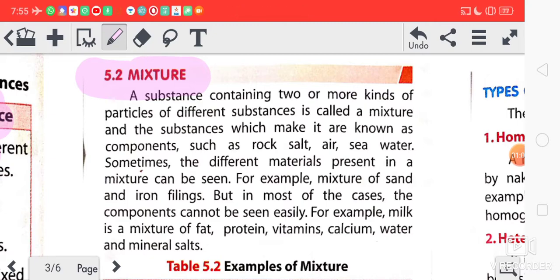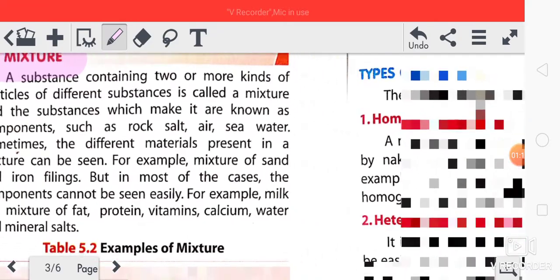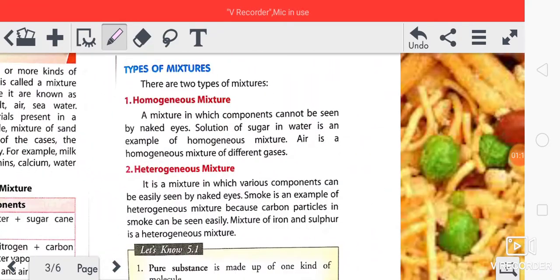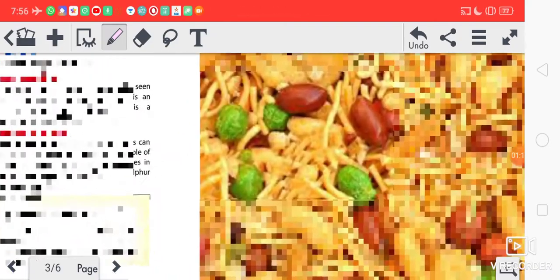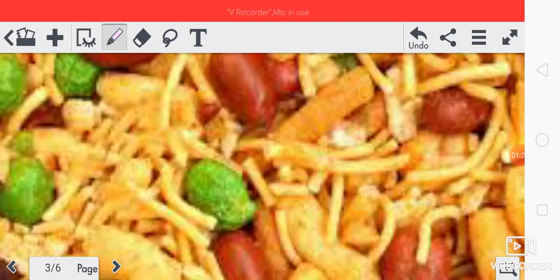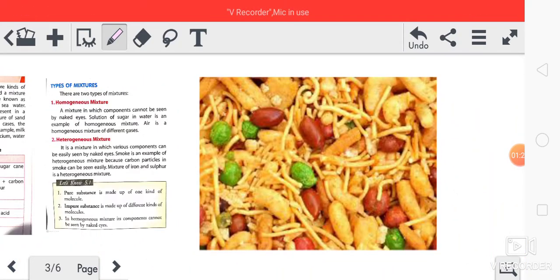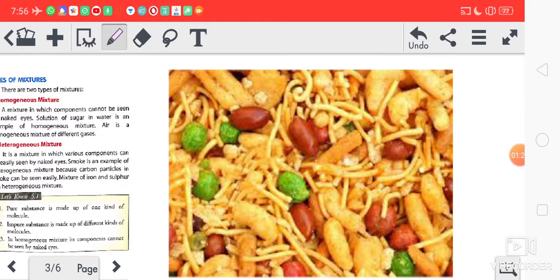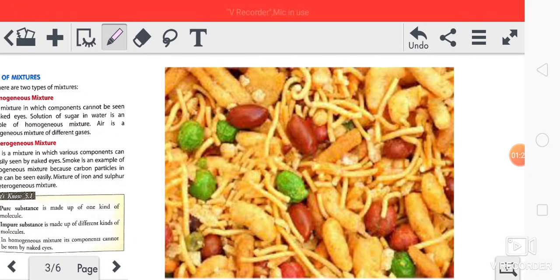So after hearing this word mixture, what comes into your mind? All of you have eaten mixture. Can you see here? This is a picture of mixture, isn't it? So many things are present here.